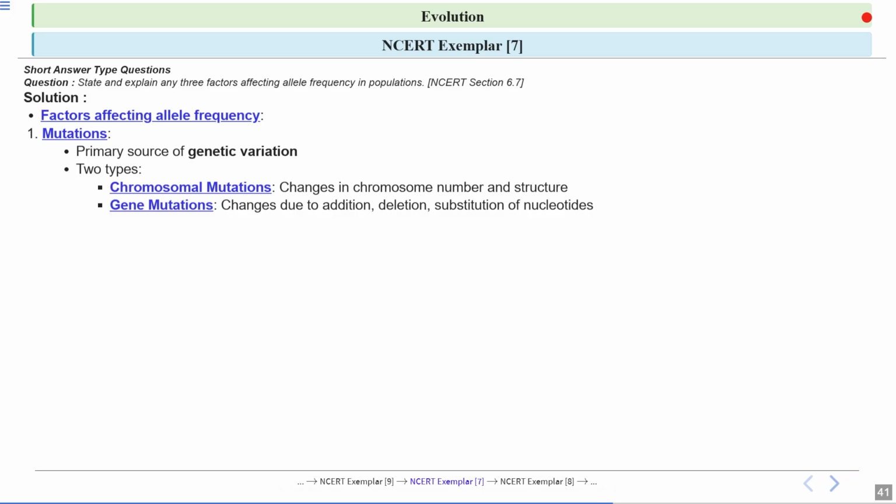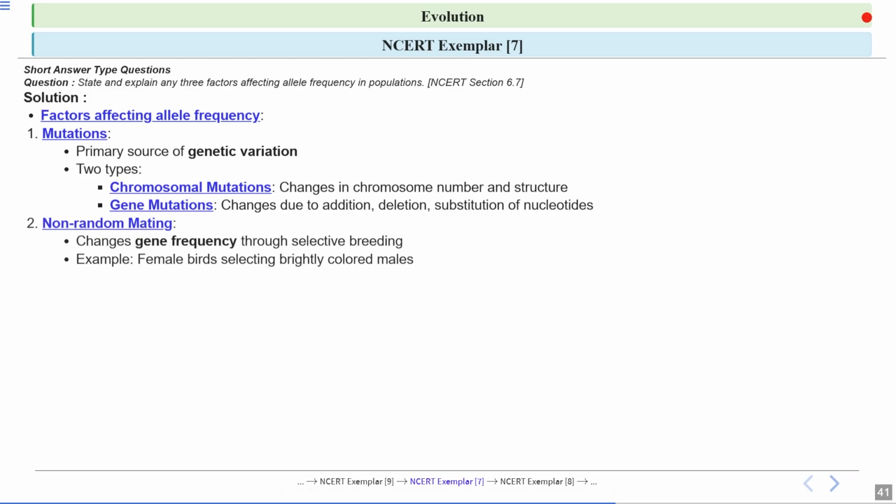There are two types of mutation, chromosomal mutations and gene mutations. In chromosomal mutation, there is a change in the number or structure of the chromosomes, such as Down syndrome. In gene mutations, there is an addition, deletion or substitution in the DNA sequence, like sickle cell anemia.